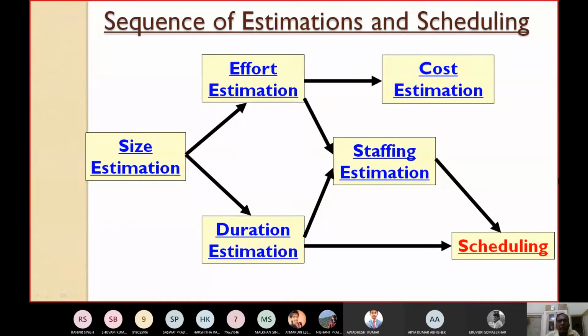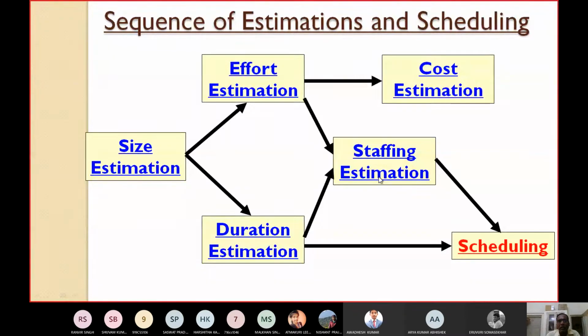What are the different sequences of performing estimations and scheduling? I have told you that first we should estimate size. If size is estimated, from that we can estimate the effort and duration. And once effort and duration are estimated, we can easily estimate staffing or staff level.